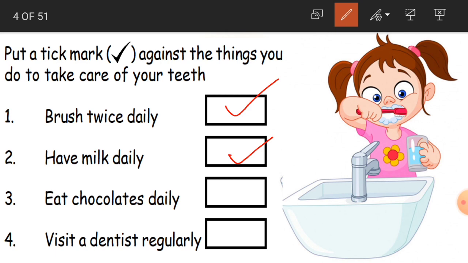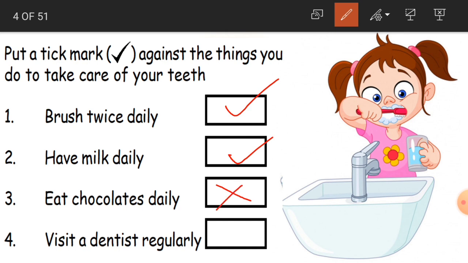You might love to have this. No. Eating chocolate daily, happily you will eat, but I am sorry, this is not at all good for you. You must not eat chocolates daily. Very occasionally, weekly once or twice you can eat, but not daily. So this is going to spoil your teeth. So that is why this is wrong.